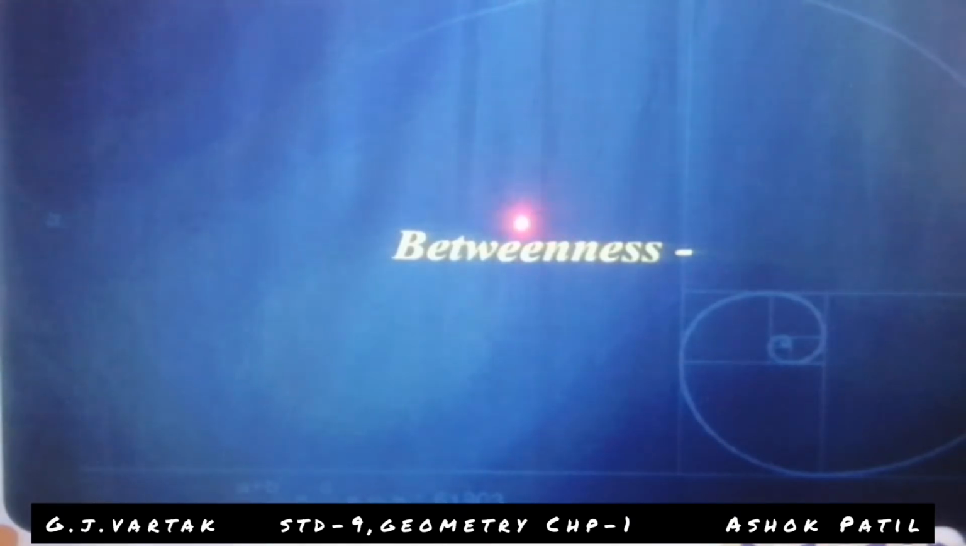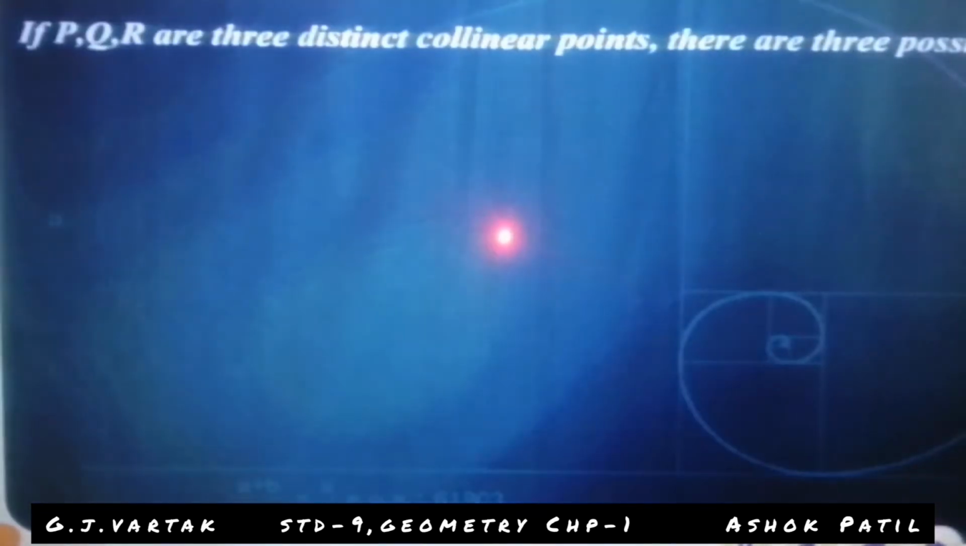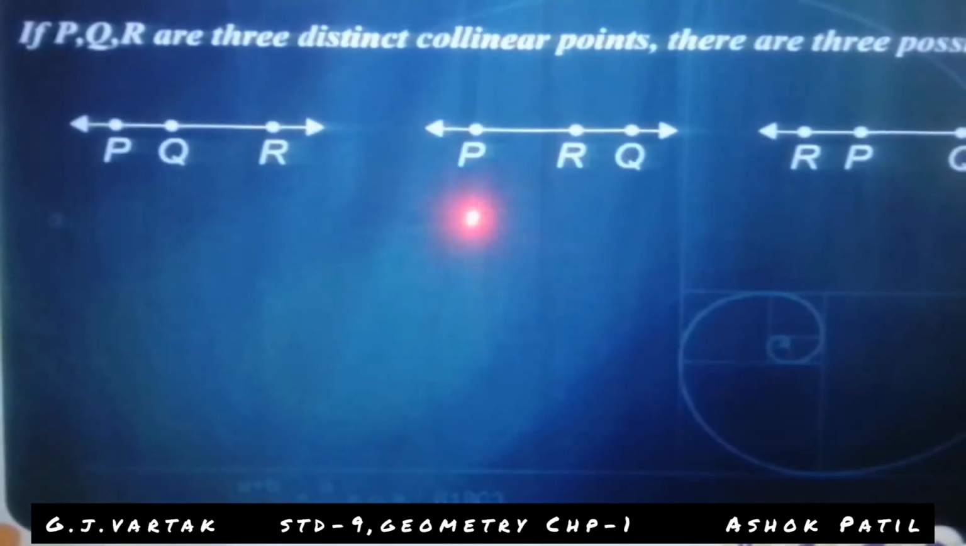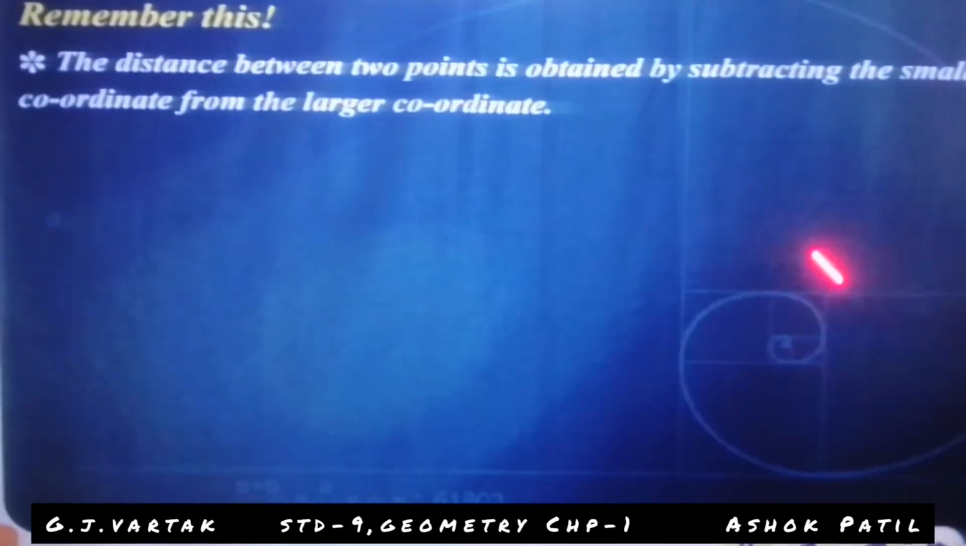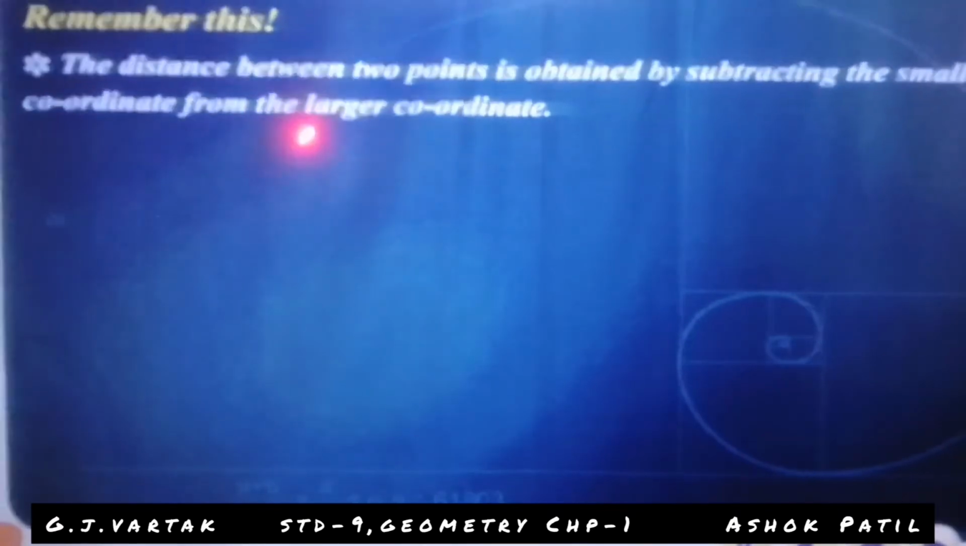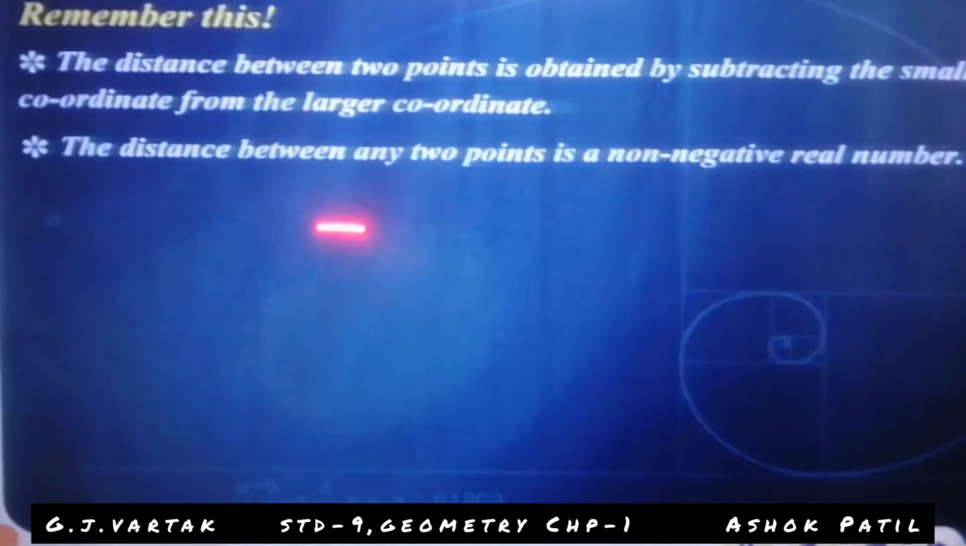Look at the board once again. Write down the sentence first. The sentence will not be complete, so go backward in the video. The distance between 2 points is obtained by subtracting the smaller coordinate from the larger coordinate. The distance between any 2 points is a non-negative real number.